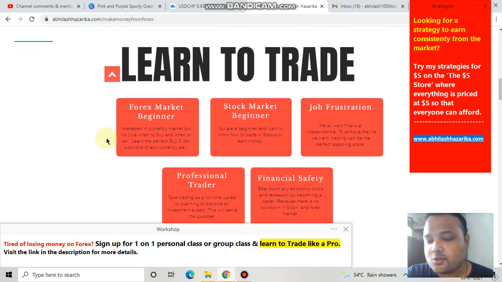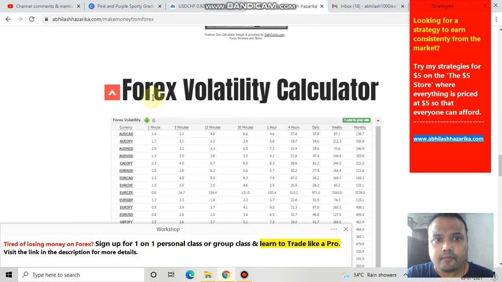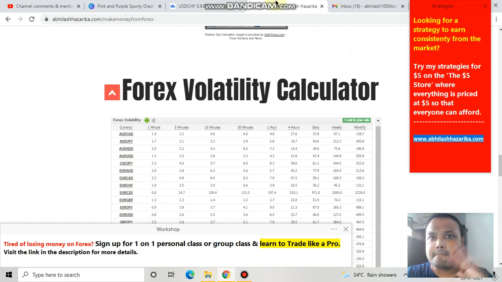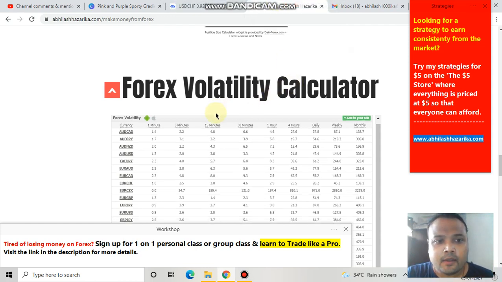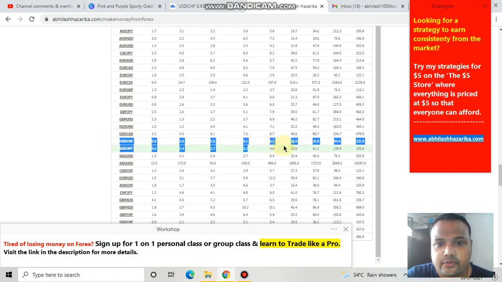And I have also added one more thing here, apart from the Forex heat map. Forex volatility calculator. This thing is a great thing, magic thing. This thing will tell you what is the volatility going on in a particular currency pair. So under the US dollar Swiss franc,